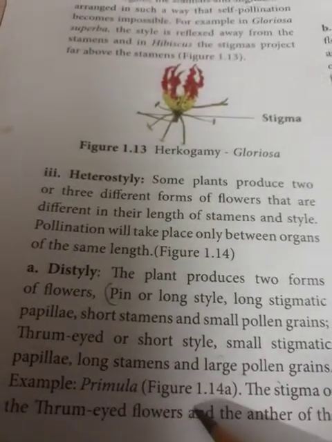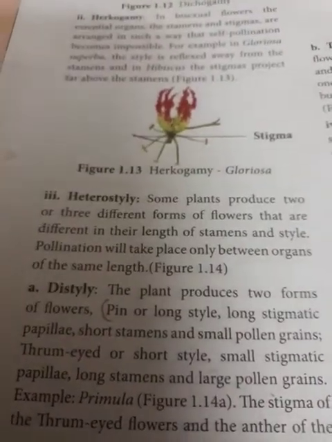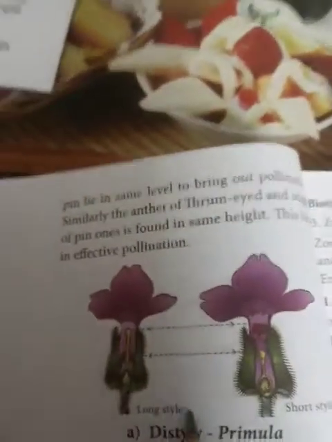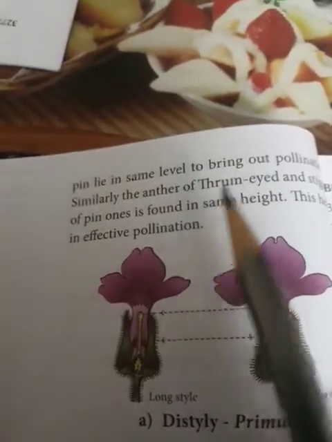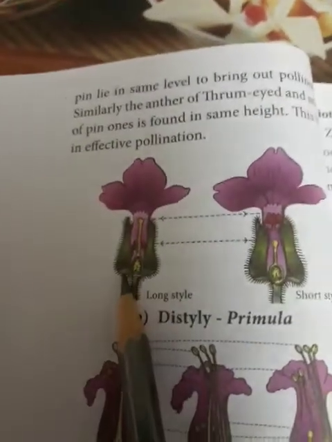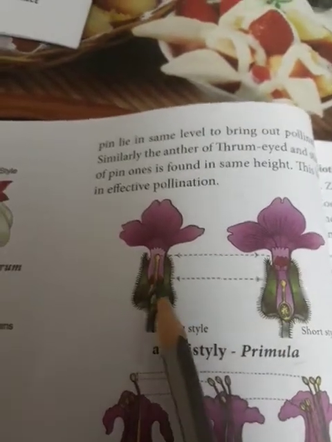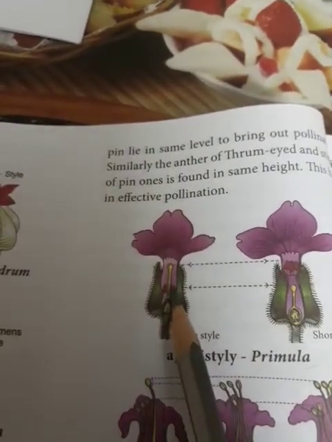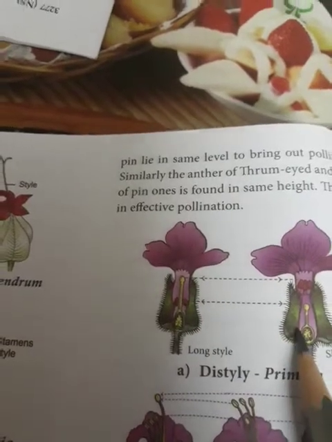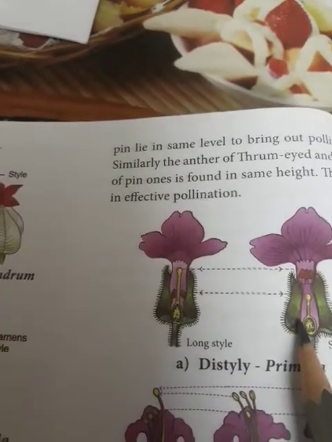Example is primula. The stigma of the thrum-eyed flowers and the anther of the pin lie at the same level to bring about pollination. Come to the diagram, we can see this is the primula plant, distyly. One is pin or long style, another one is thrum-eyed or short style.